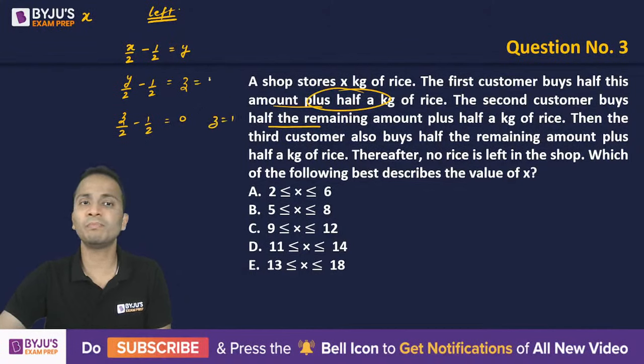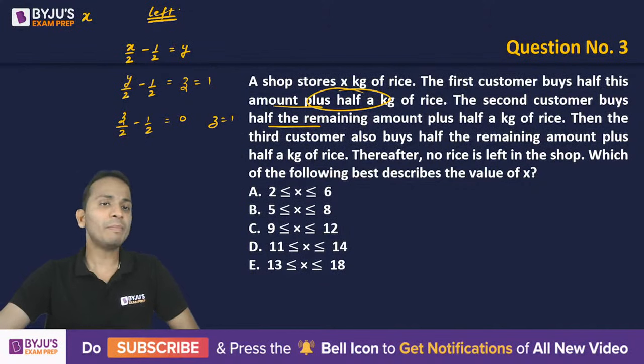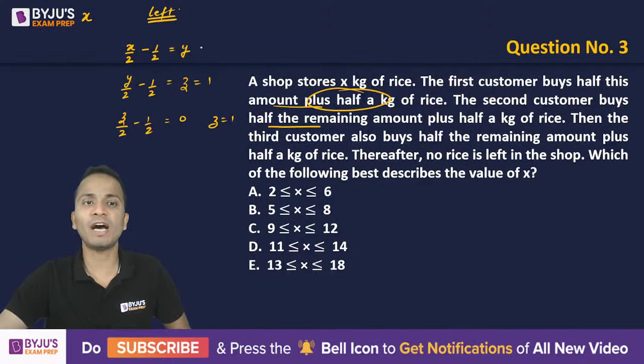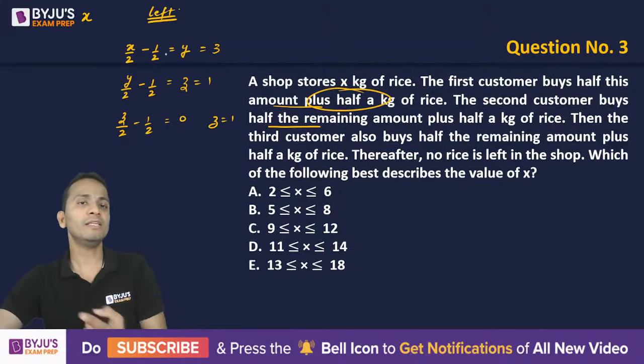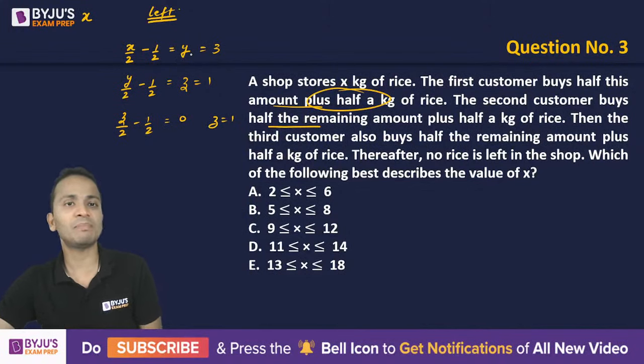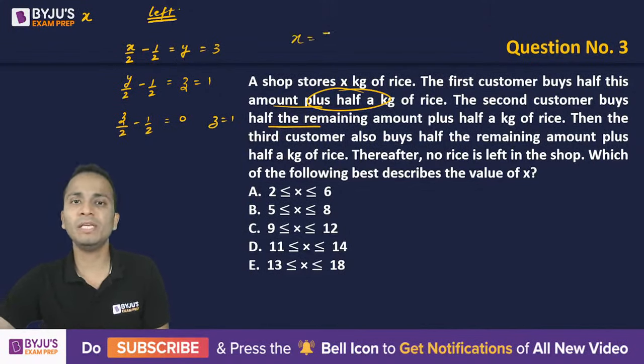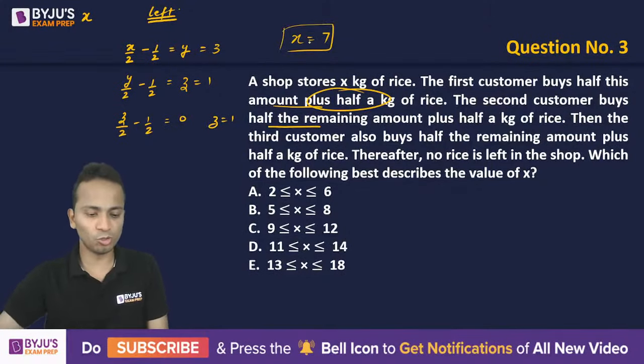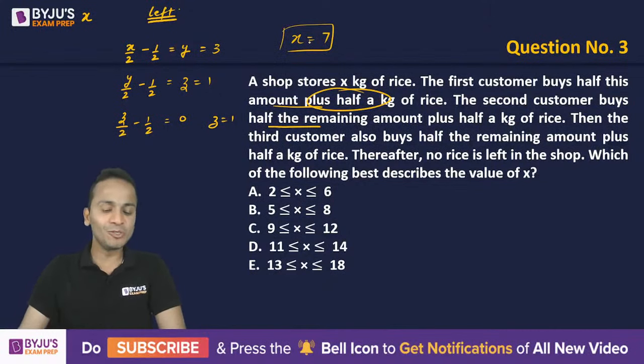I'll put it in the previous equation. Y by 2 minus half is 1. So 1 plus half is 1.5, multiplied by 2 is 3. So the value of Y is equal to 3. Then 3 plus half is 3.5, multiplied by 2, X will be equal to 7. All right. So those who have given 7 as the answer are absolutely correct.